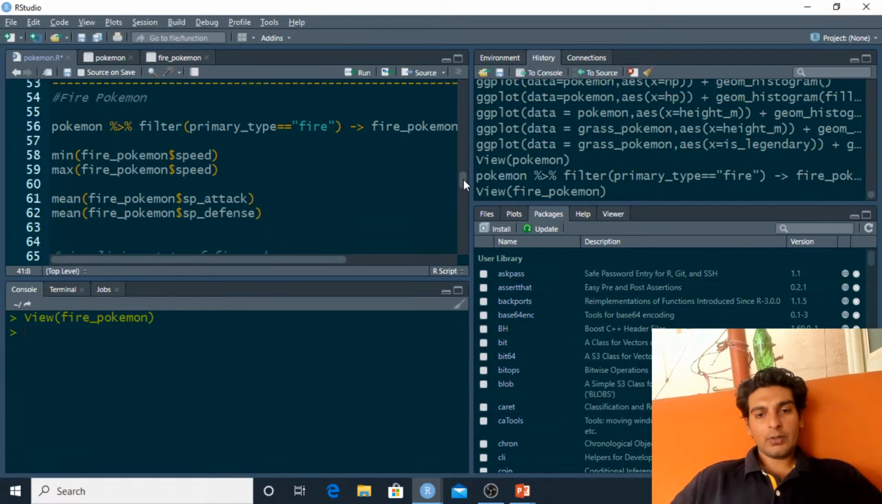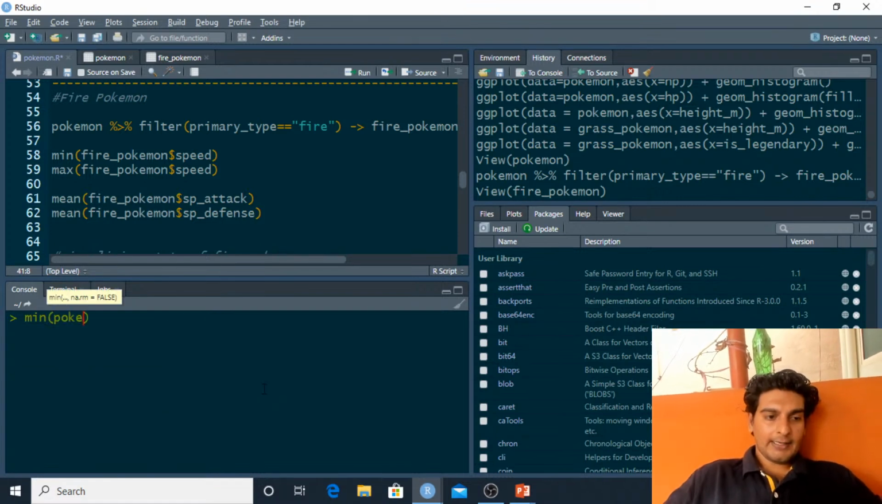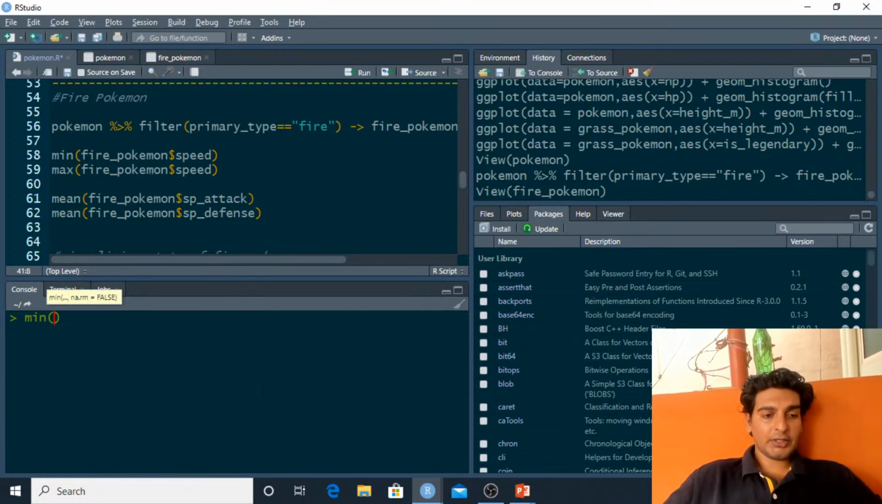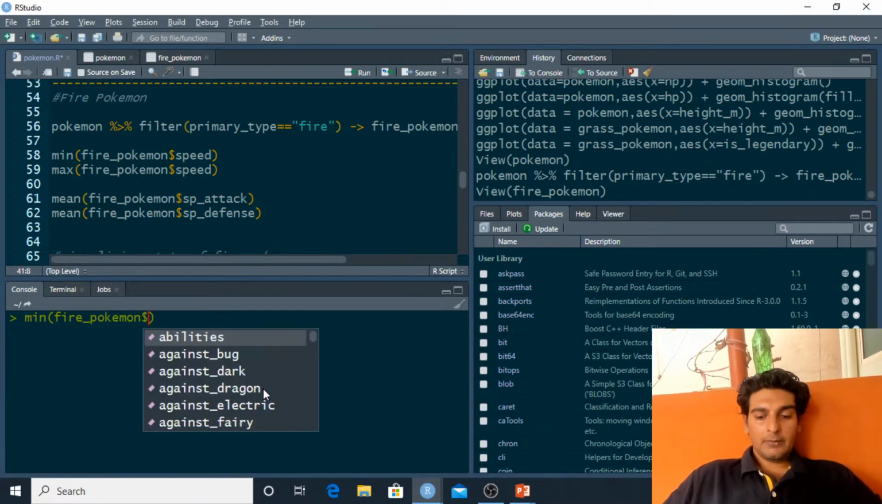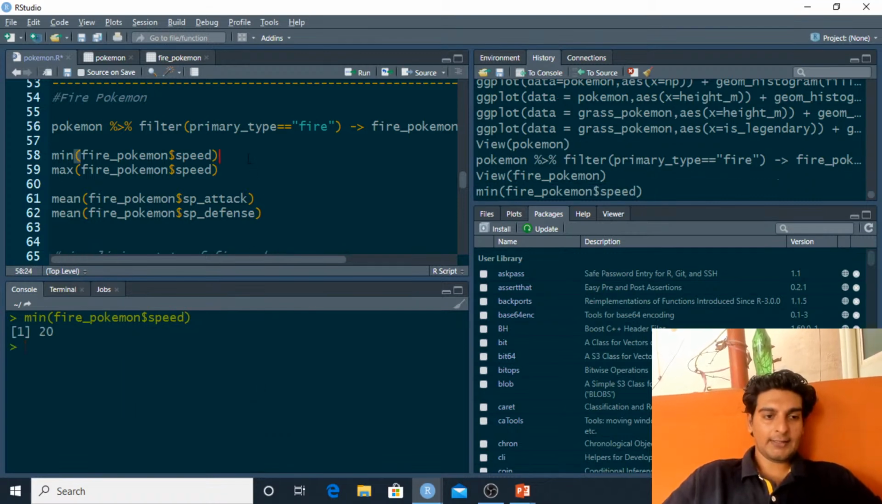Now we are going to do a similar sort of analysis over here. First we'll start by understanding the minimum and maximum value of a fire type Pokemon. So I'll use the min method over here, and inside this I'll pass in Pokemon. This has to be fire Pokemon actually. So minimum value of fire Pokemon. Minimum, I have to check the speed. So minimum speed of a fire type Pokemon is 20. Let me just add a comment over here. So minimum speed of a fire type Pokemon is 20, and similarly let me check the maximum speed.